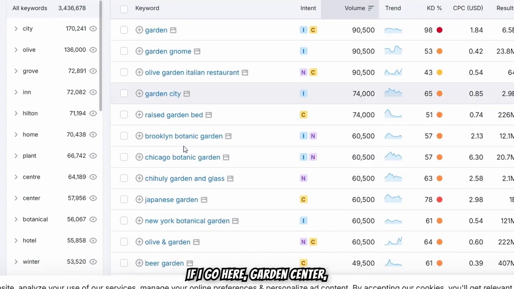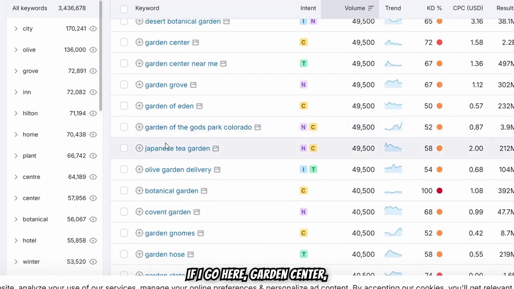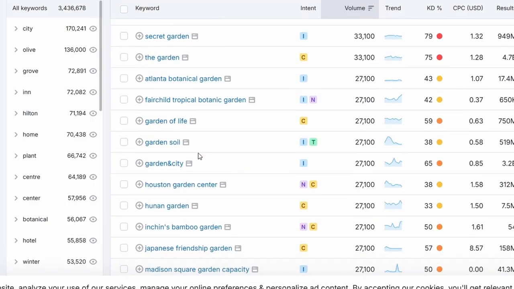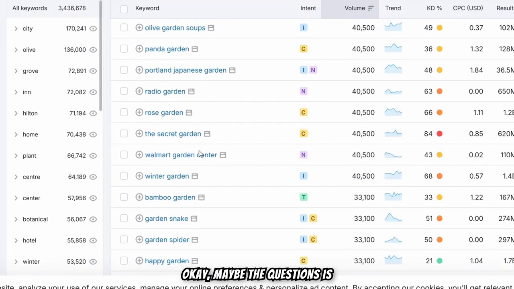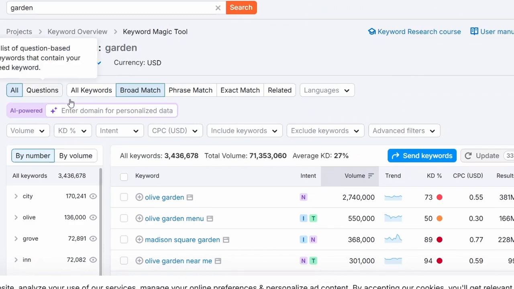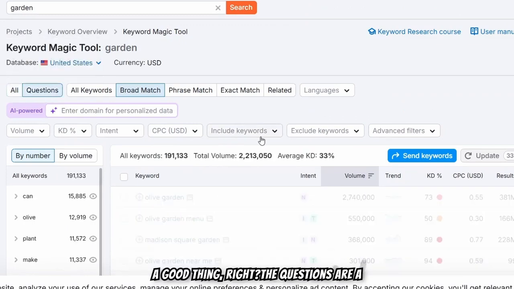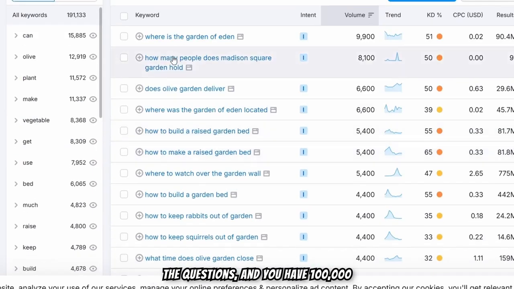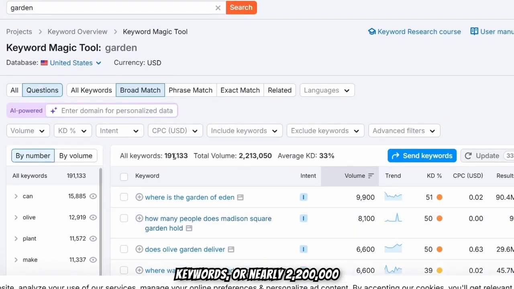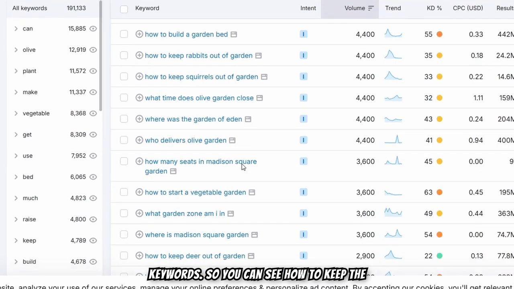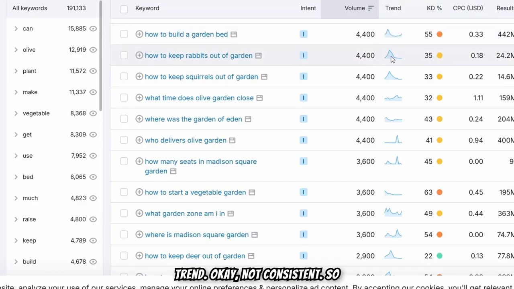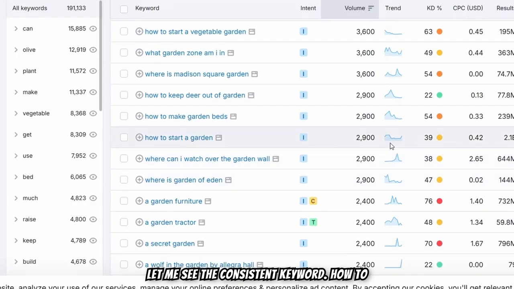And then if I go here, garden center, okay, Japanese tea garden. Okay, maybe the questions are a good thing to focus on. So if I go to the questions, you have 100,000 keywords, or nearly 200,000 keywords. You can see how to keep the rabbits out of the garden. It has 4,400 search volume. I think it's a trend. Okay, not consistent, so let me see a consistent keyword. How to start a garden.